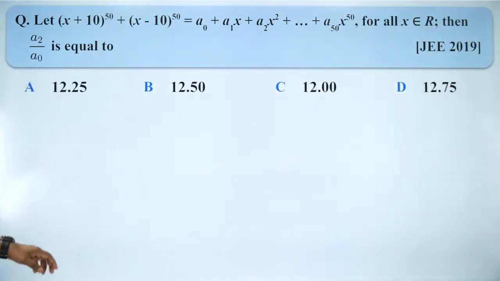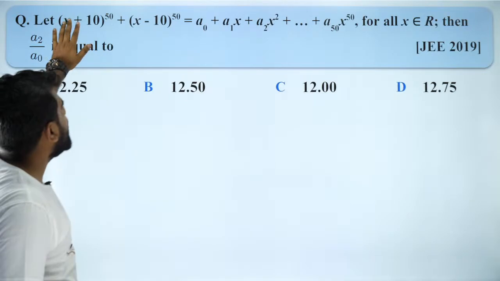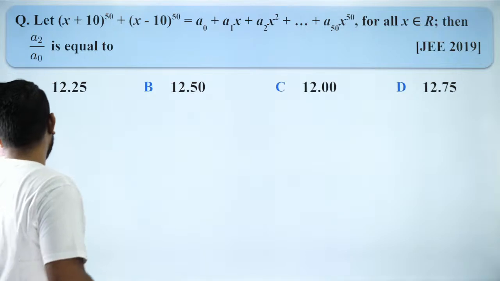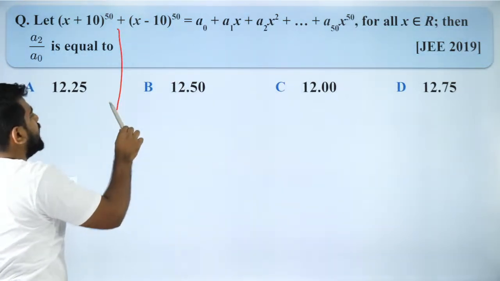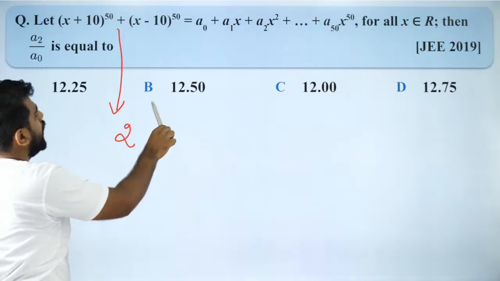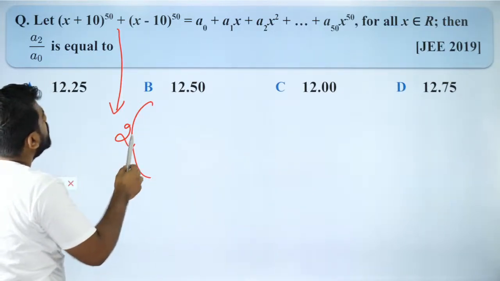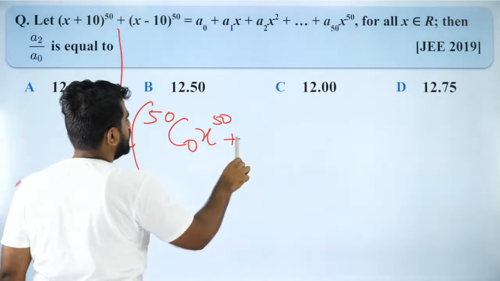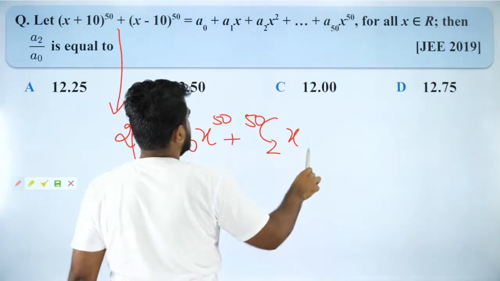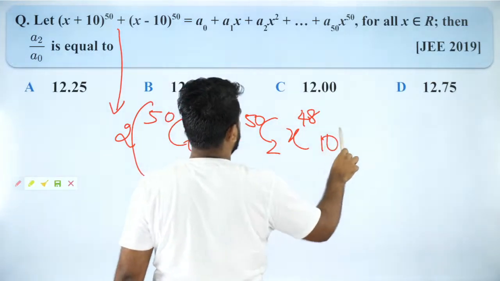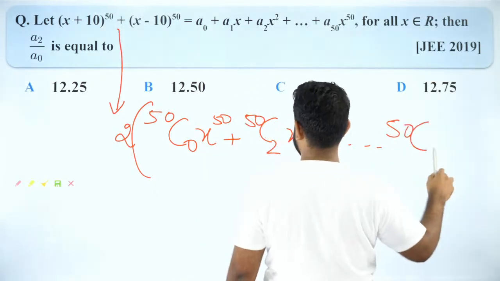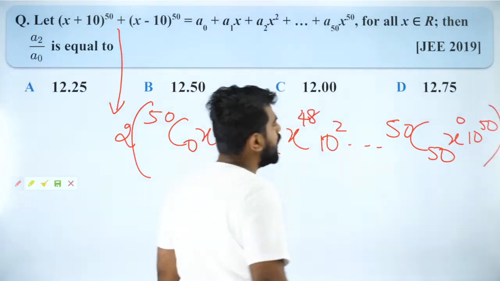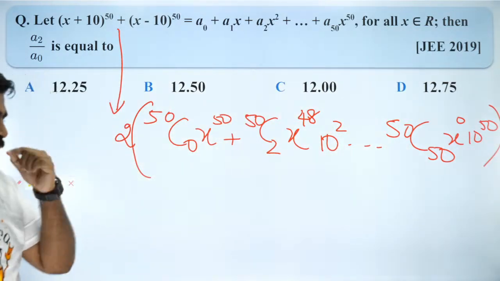So we have, let x be equal to (x + 10)^50 plus (x - 10)^50, and that you are expanding. So how will that turn out to be? It will be just 2 into 50C0 x^50 plus 50C2 x^48 10^2, and so on till 50C50, where you will have x^0 10^50. So that is how it will be. Don't you all agree?